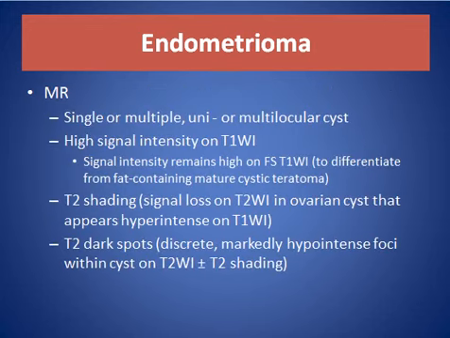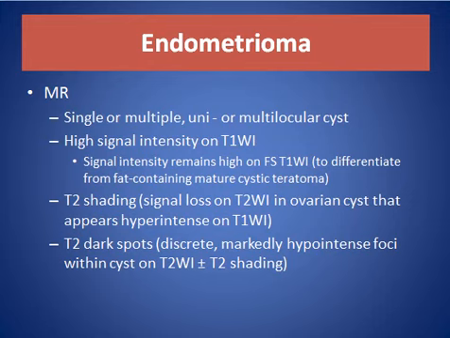On MRI, single or multiple uni or multilocular cysts, high signal intensity on T1 weighted images. Signal intensity remains high on fat-sat T1 weighted images to differentiate from fat-containing mature cystic teratoma.